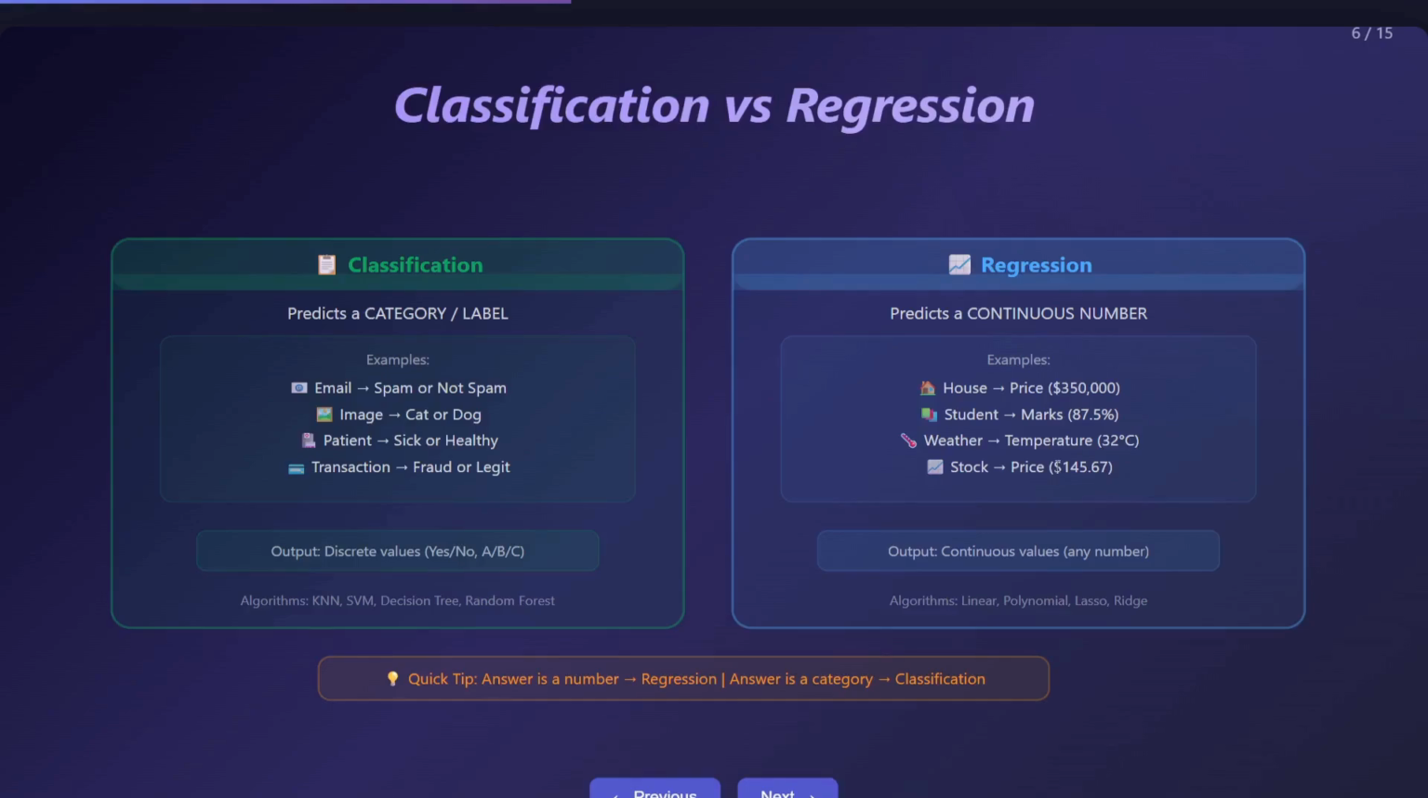Okay, just to remember, I'll give you one trick. If there is a number, we will go for regression, and if there is any category, like if you have to categorize anything, that will come under classification.